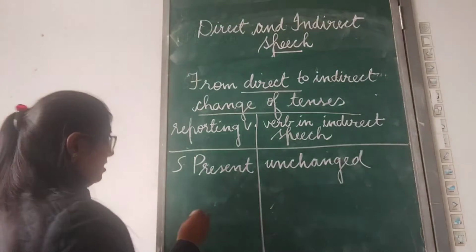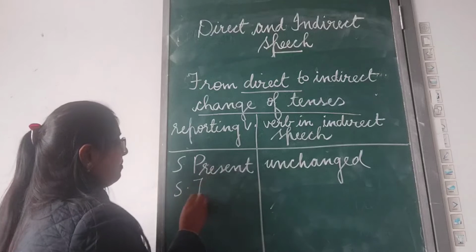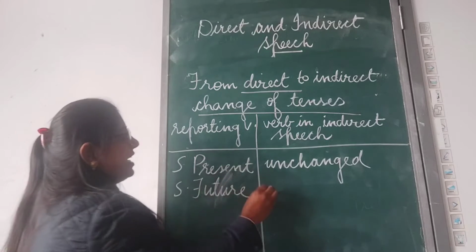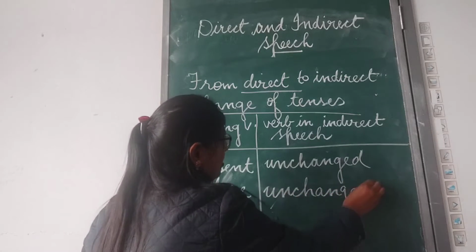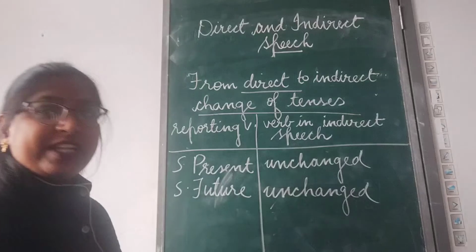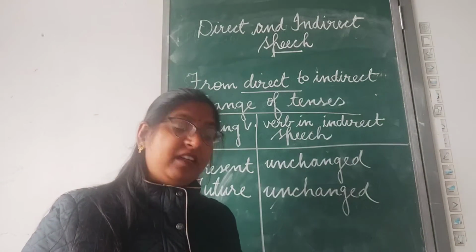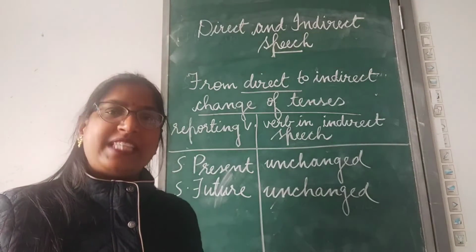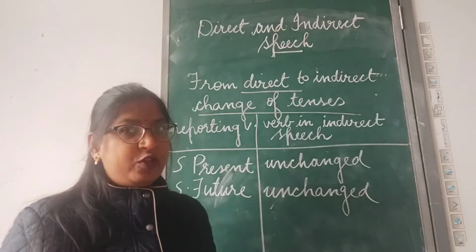The second one is if the introducing verb is in simple future, again it remains unchanged. You can see here the example in your book. Jagat will say, I loved my country. In this example, will say is the introducing verb and is in simple future.